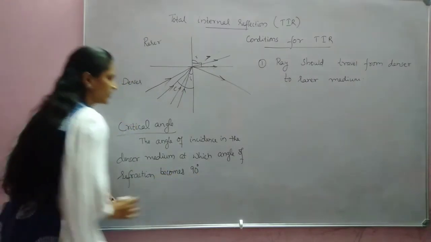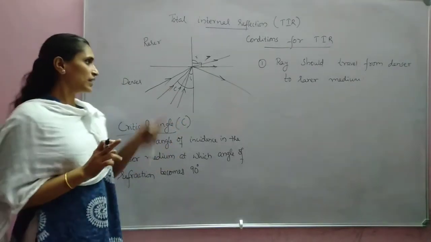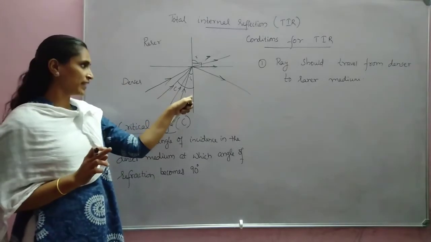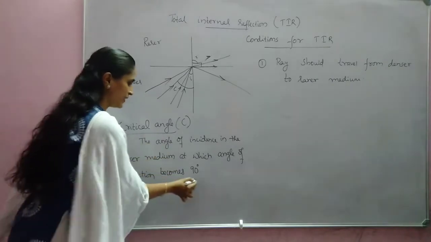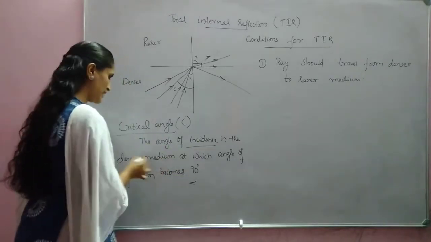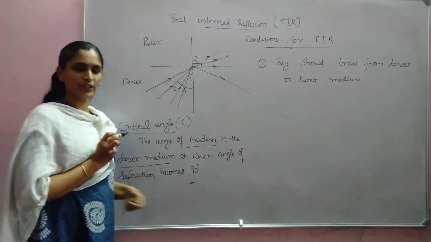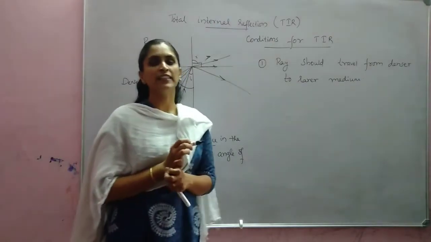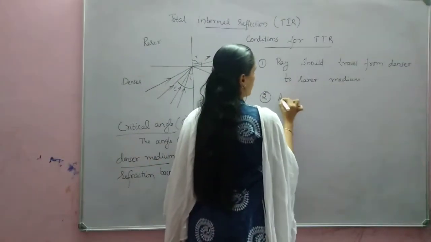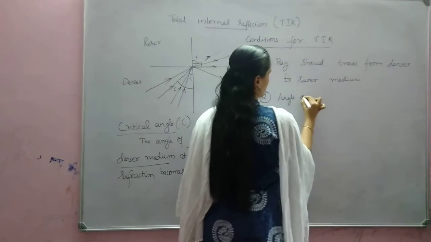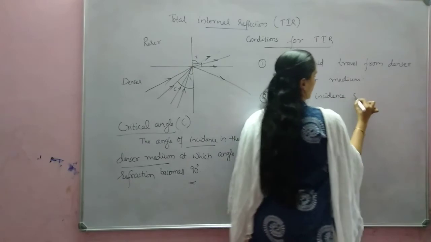This is very important. This angle is known as the critical angle. We represent it as C. The critical angle means the angle of incidence in the denser medium at which the angle of refraction becomes 90 degrees. It is not enough to say the angle of incidence; you have to mention that in the denser medium, the angle at which the angle of refraction becomes 90 degrees is known as the critical angle. So the second condition is that the angle of incidence should be greater than the critical angle.